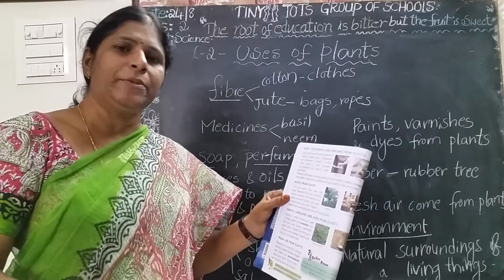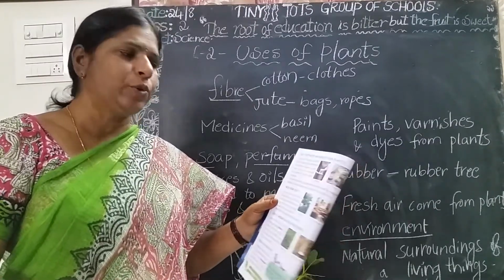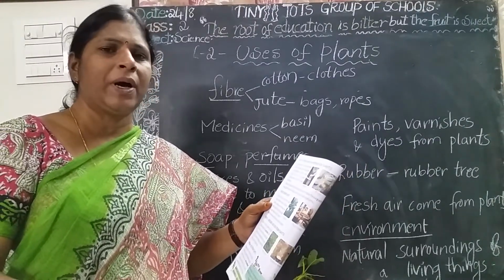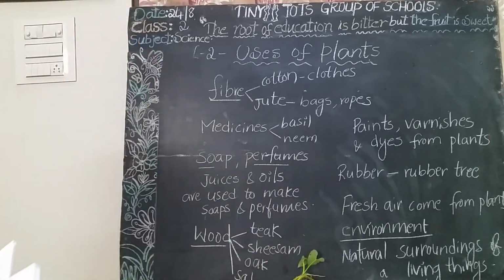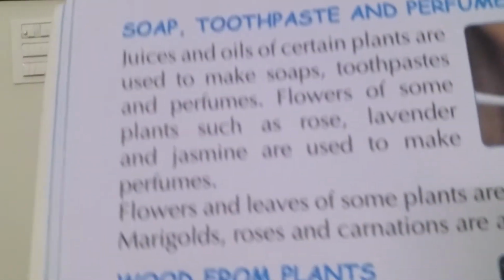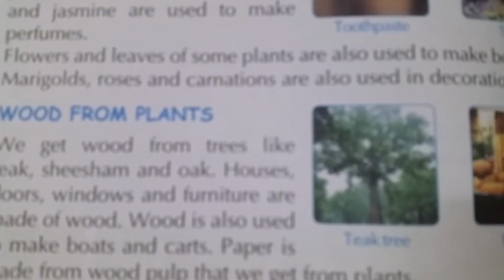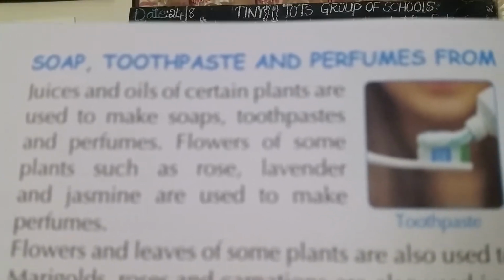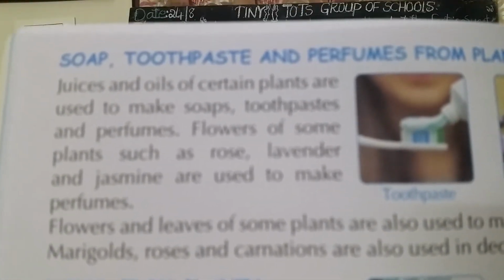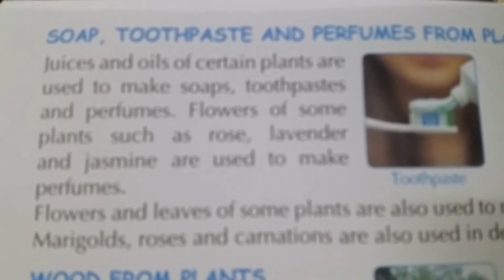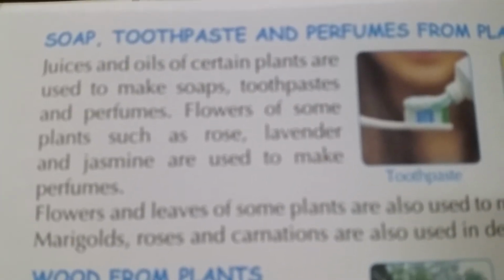So how do these get prepared? How do soaps and toothpaste and perfumes get prepared, amma? How do they get from the plants? Let us see. See here, juices and oils of certain plants are used to make soap, toothpaste and perfumes, amma.